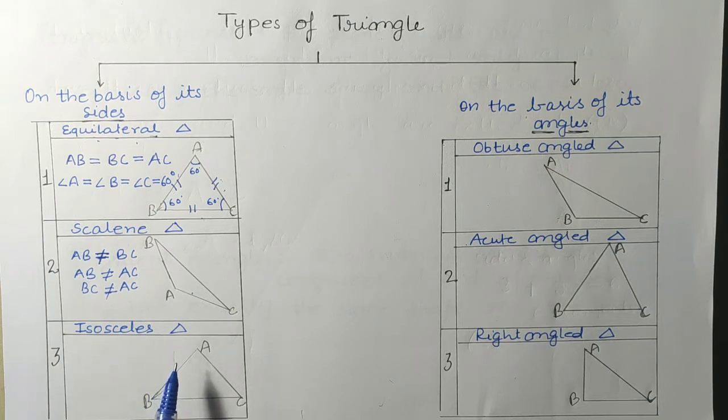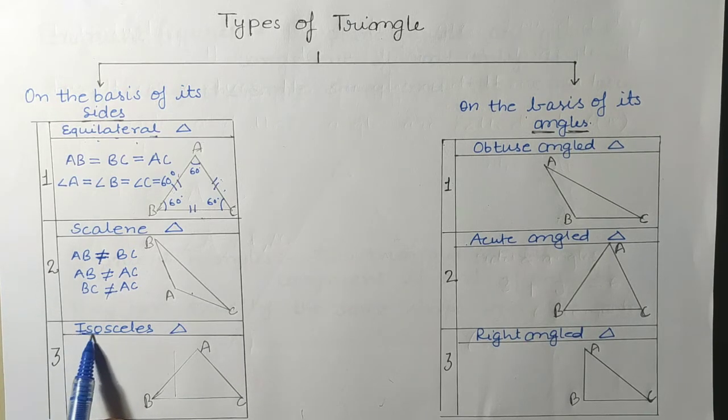Isosceles triangle. In isosceles triangle, two sides are equal to each other. Iso means two, and scales means same measurement. So basically in isosceles triangles, two sides are of the same measurement.